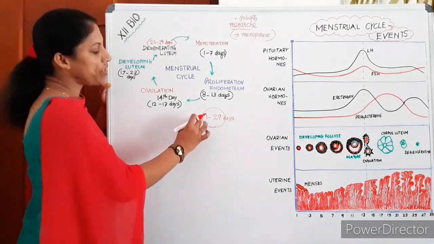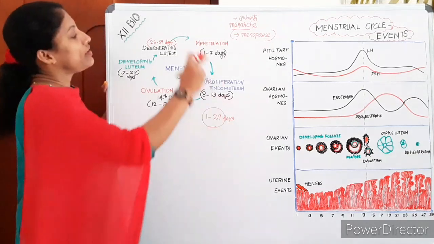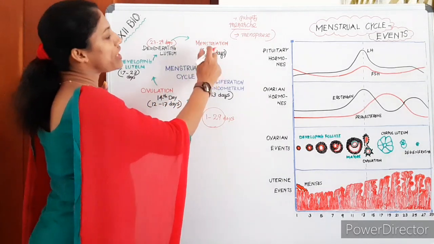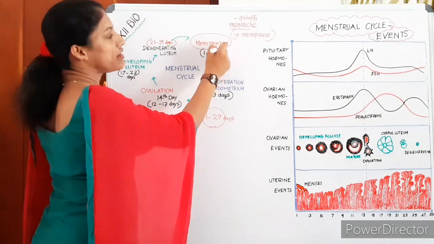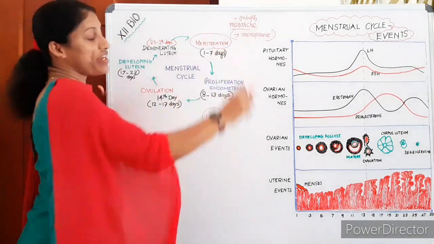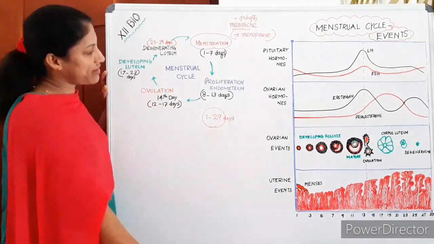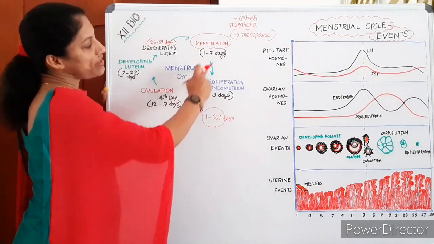The first days, 1 to 7 days, are the period days. In 1 to 7 days, the female shows menstruation, the menstrual bleeding.